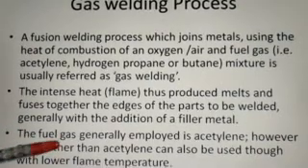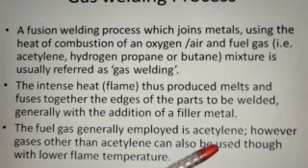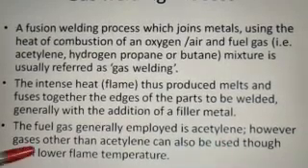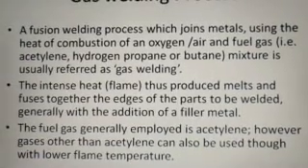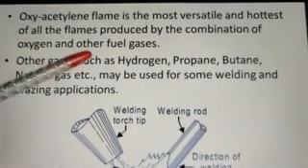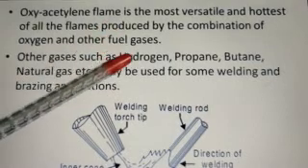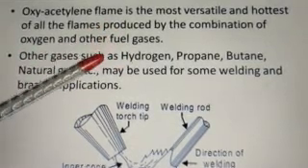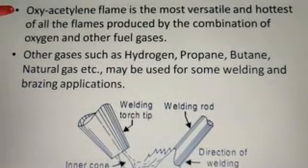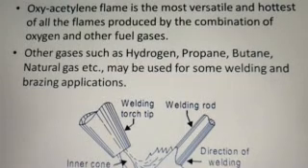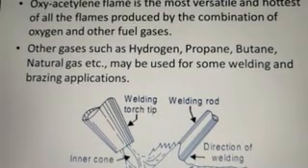And the fuel gas generally employed is acetylene. That is why we will be going in detail about oxy-acetylene gas welding. However, gases other than acetylene can also be used, though with lower flame temperature. The oxy-acetylene flame is the most versatile and hottest of all flames produced by the combination of oxygen and other fuel gases. This is the reason why we will use oxy-acetylene welding over the other gas welding techniques, which employ either air acetylene or hydrogen air welding.